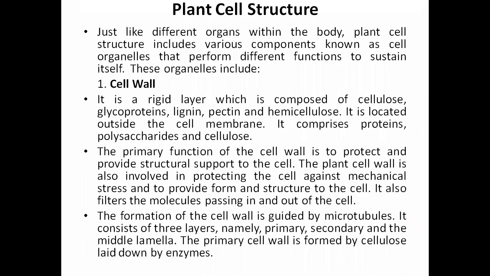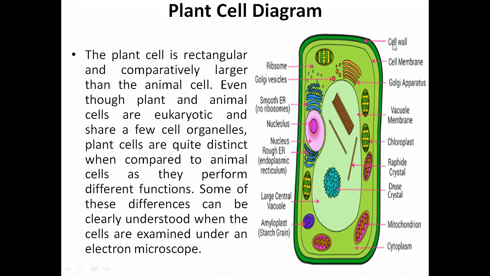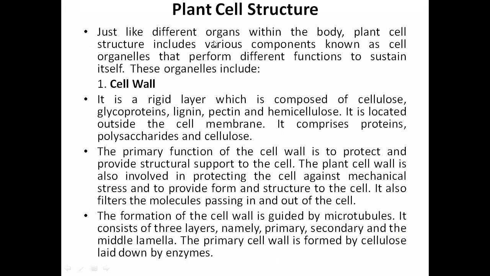Let us discuss the structure, starting with the first outermost layer, the cell wall. We will take the description of the first one. Just like different organs within the body, plant cell structures include various components known as cell organelles that perform different functions to sustain the cell. The first one is the cell wall, which you have already discussed in the cell wall constituents in the previous unit.